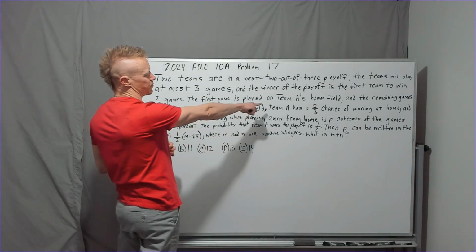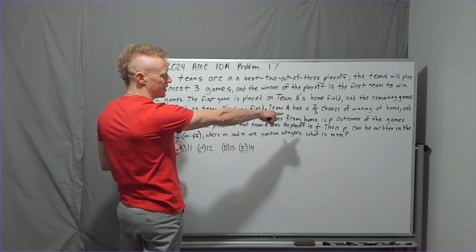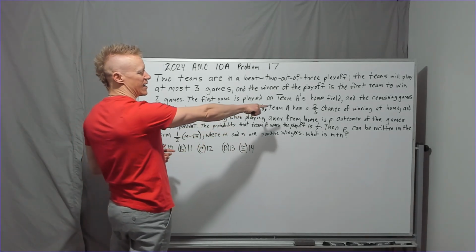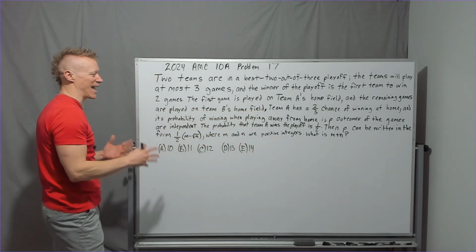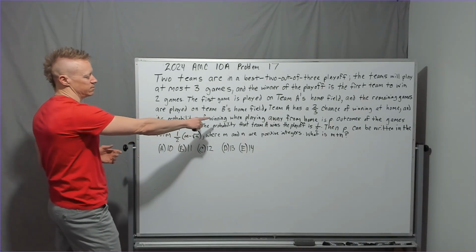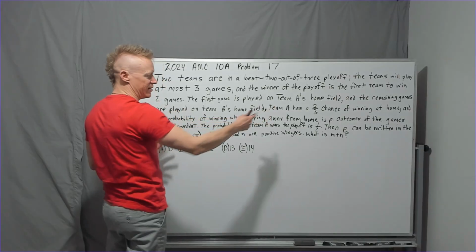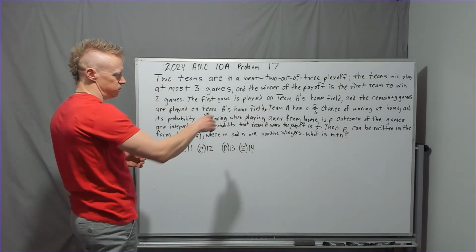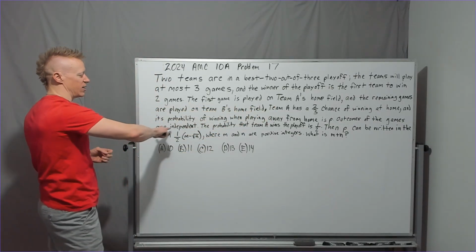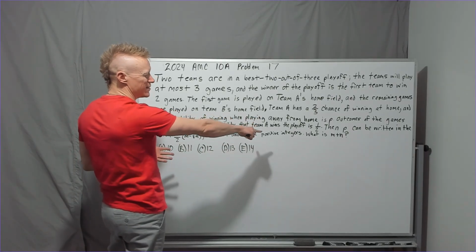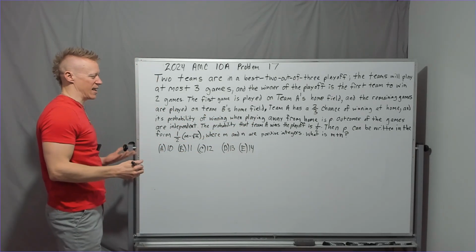The first game is played on Team A's home field, and the remaining games are played on Team B's home field. Team A has a 2/3 chance of winning at home, and its probability of winning when playing away from home is P, an unknown value, a variable. Outcomes of the games are independent. The probability that Team A wins the playoff is 1/2.